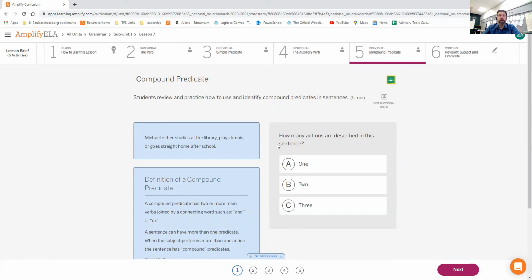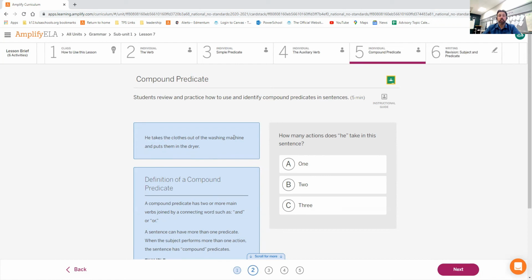In this one here, the question is, how many actions are described in this sentence? Michael either studies at the library, plays tennis, or goes straight home. How many actions are described? Not how many does he do? How many are described? Studying, playing tennis, or going home are 3 different things. 3.